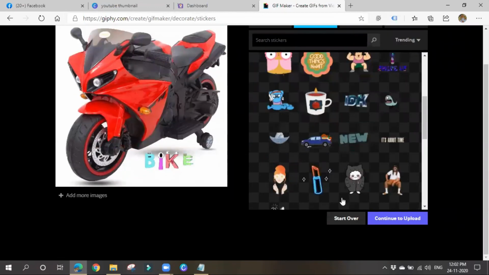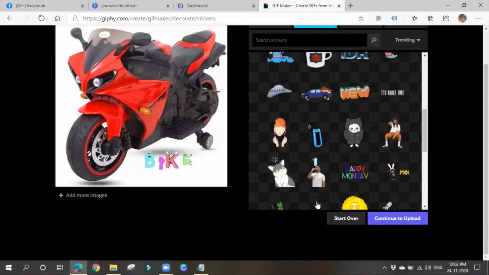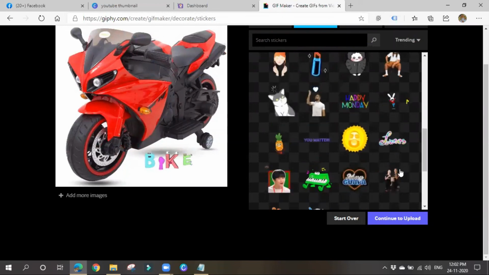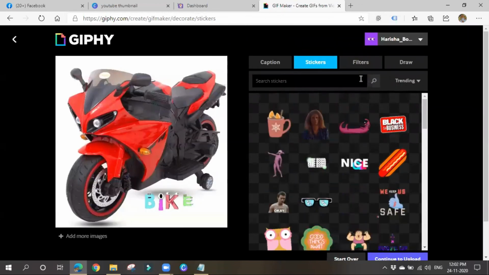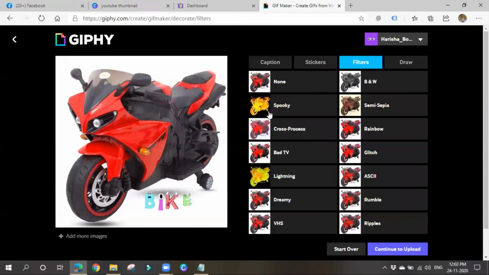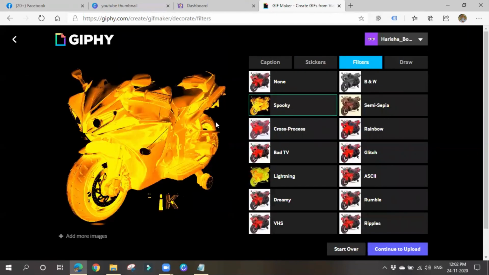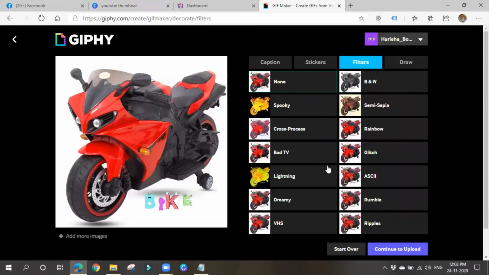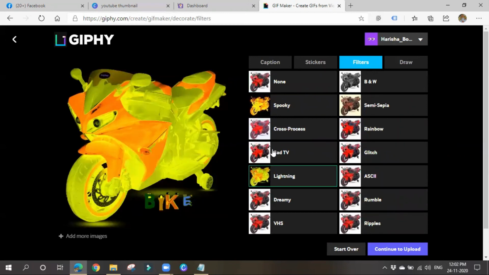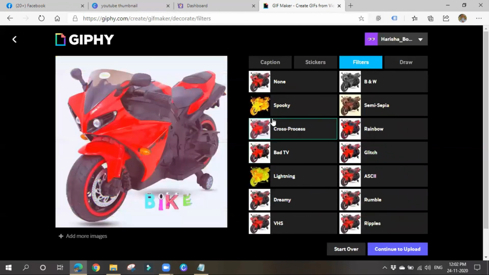But I didn't feel it that much good when compared to Animaker and Canva and all. This is not that okay. So filters, you can go for some filters also. You can show it like spooky. Not okay. You can add something like lightning.